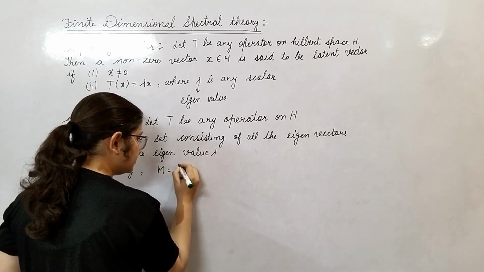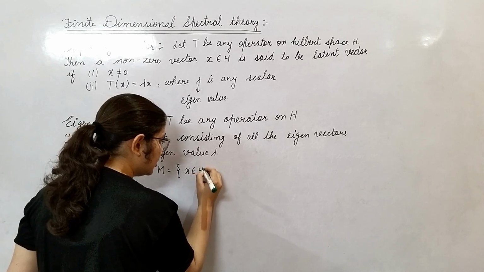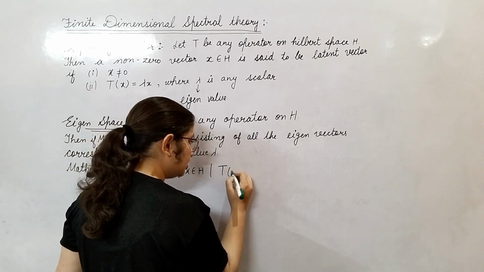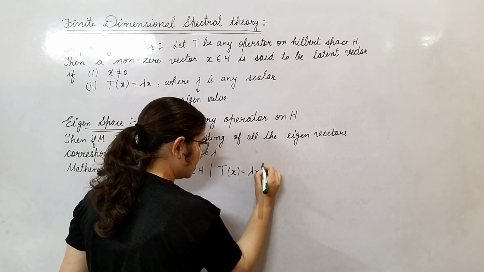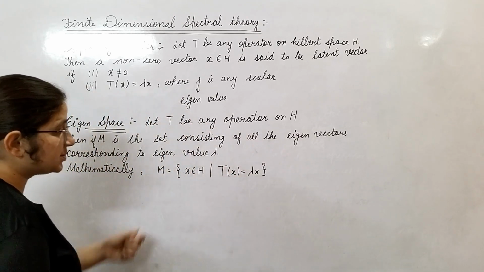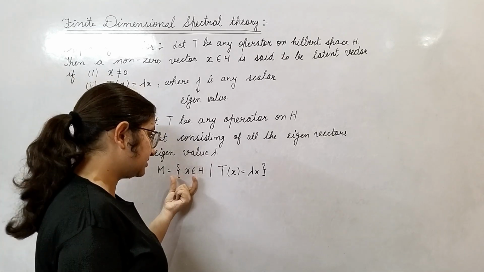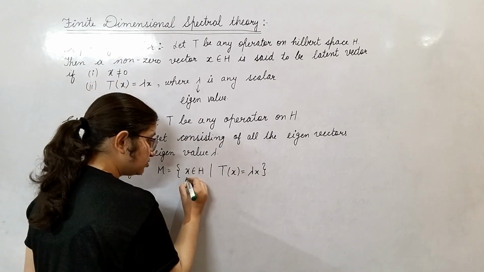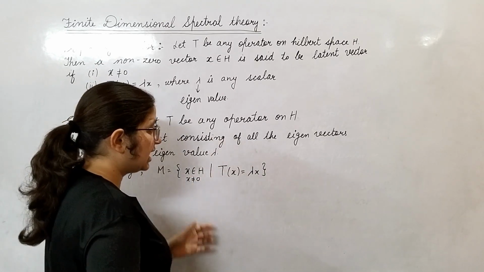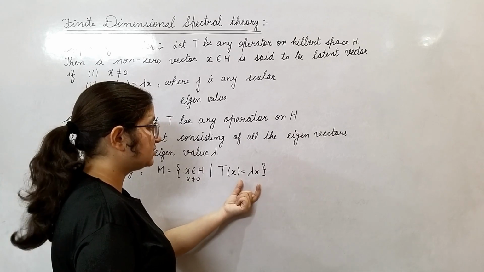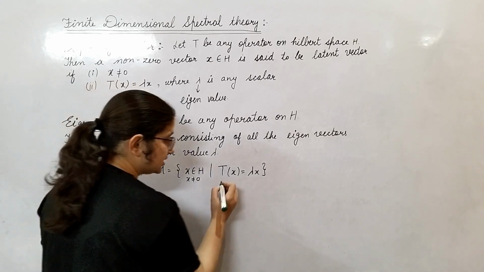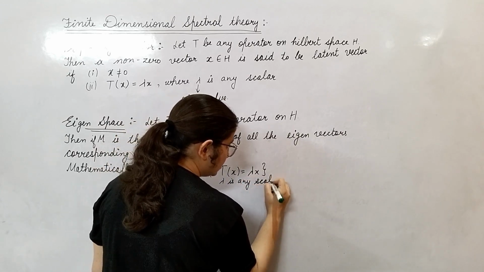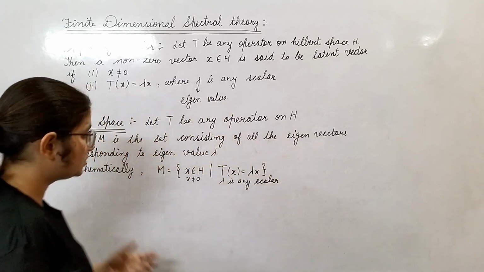M is equal to X belongs to H, all those vectors from H such that T of X equals lambda X. यानी हिल्बर्ट स्पेस H के अंदर से वो सारे vectors and these vectors should be non-zero, such that T of X equals lambda times X, where lambda is any scalar. This is your definition of eigenspace.